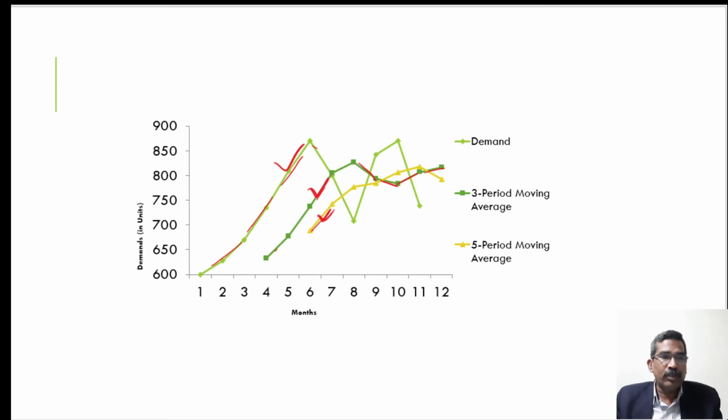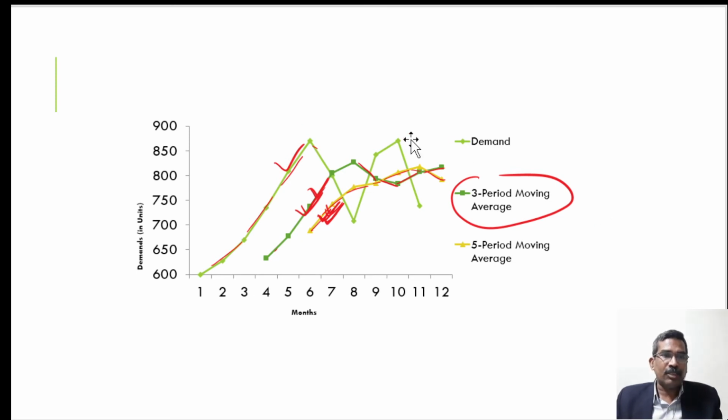But if you use the 5 period moving average, it is smoother in comparison to the 3 period moving average. So with the 5 period moving average, the forecasting error is greater and it follows the actual demand less. The 3 period moving average is more accurate in comparison to the 5 period method. So this is the difference between the 3 period and 5 period. If the averaging period increases, it gives a smoother forecast, but the error may be greater in comparison to a smaller moving average period.